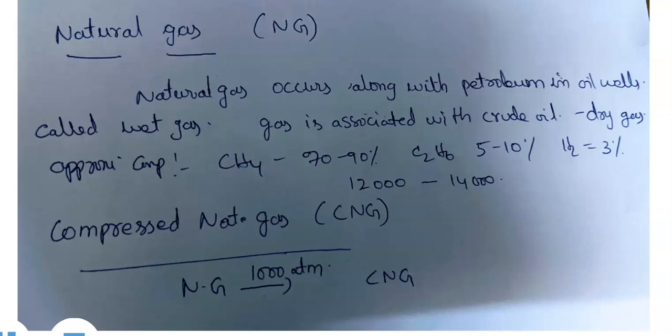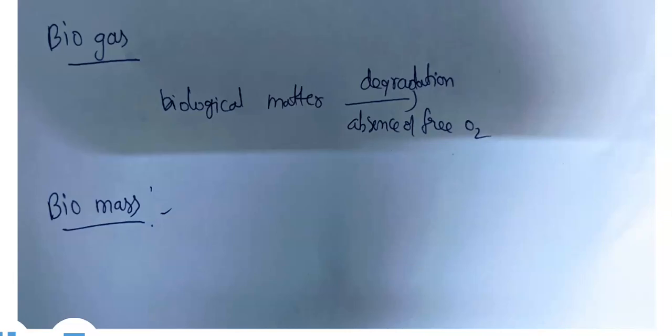The fourth topic, biogas. Biogas is obtained by the degradation of biological matter in the absence of free oxygen. Examples: natural gas, gobar gas, and biogas.